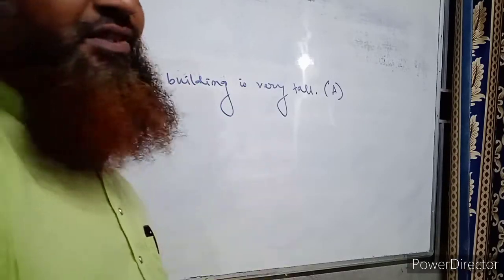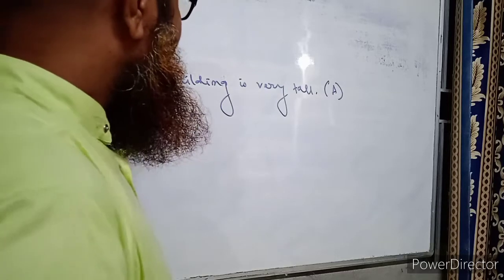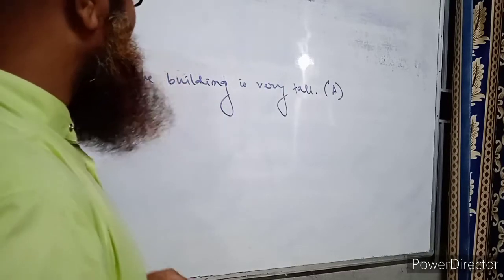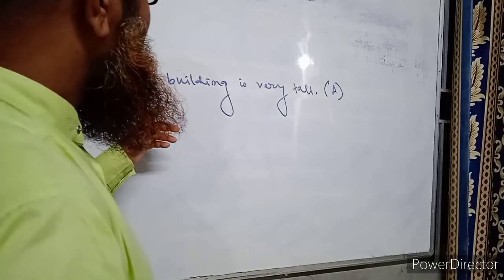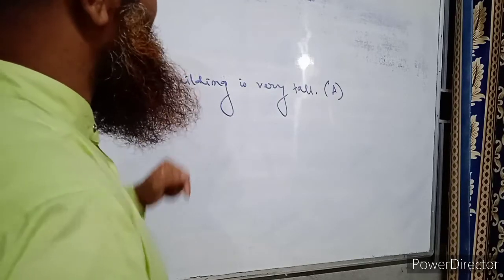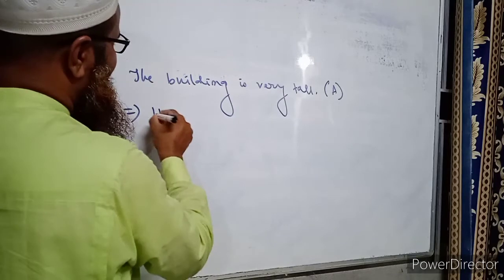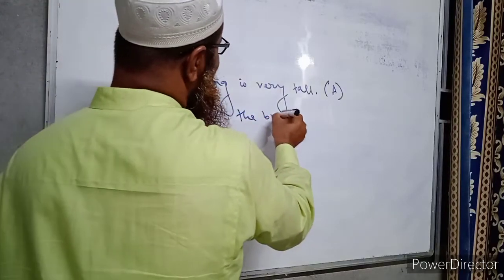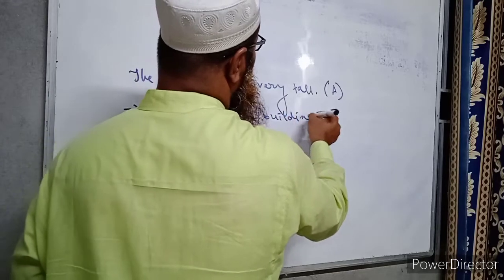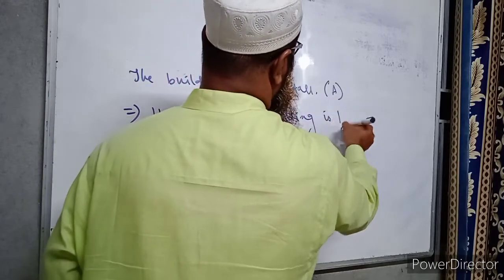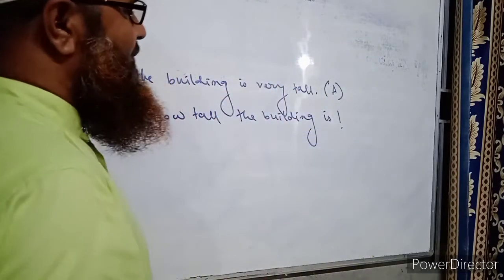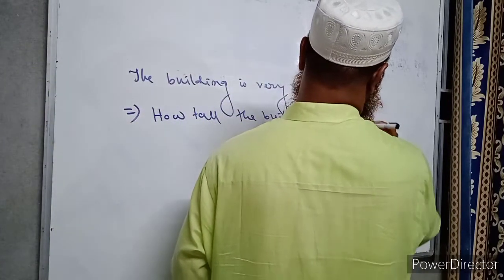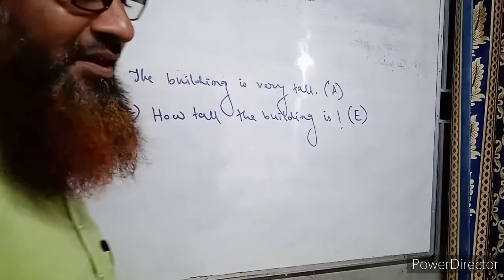So if we turn it into an exclamatory sentence, we have to write, how tall the building is. And we have to put a note of exclamation at the end of the sentence. This will be an exclamatory sentence.